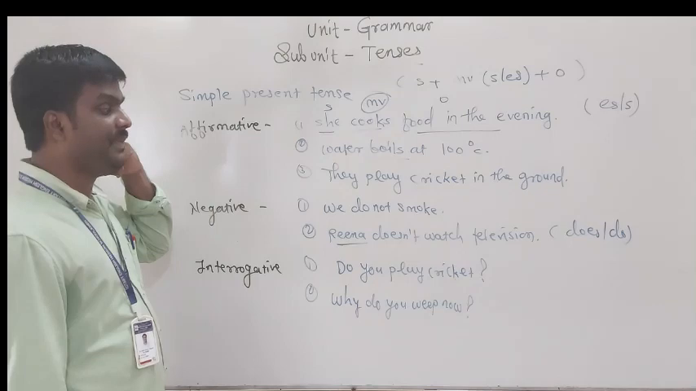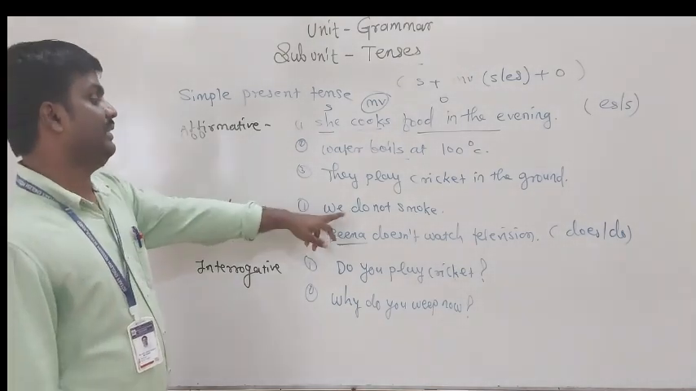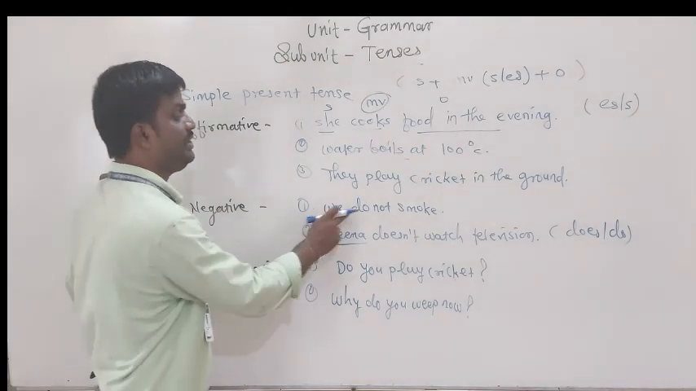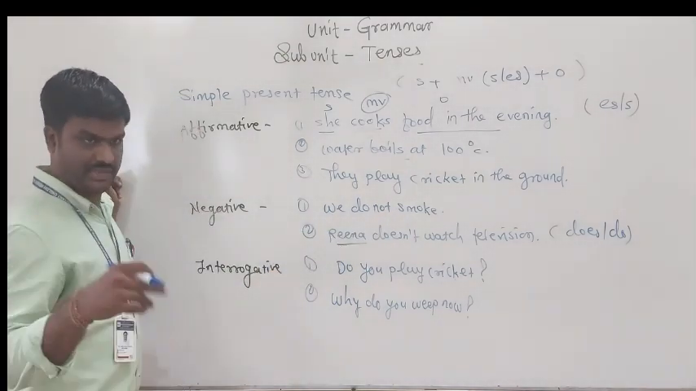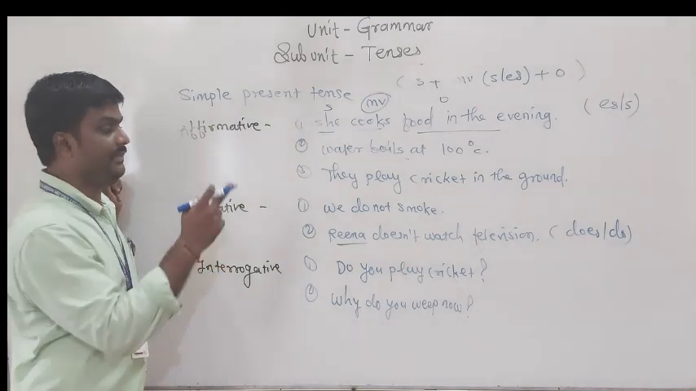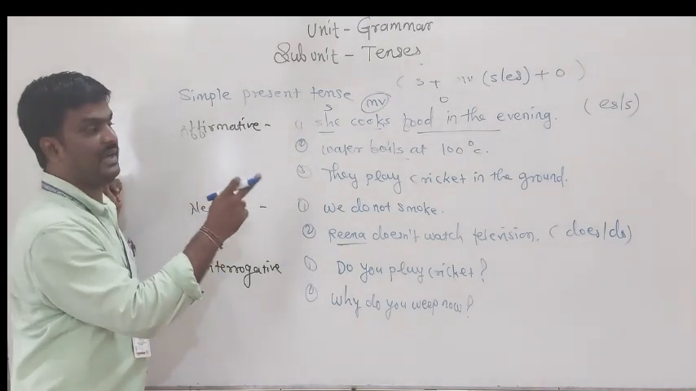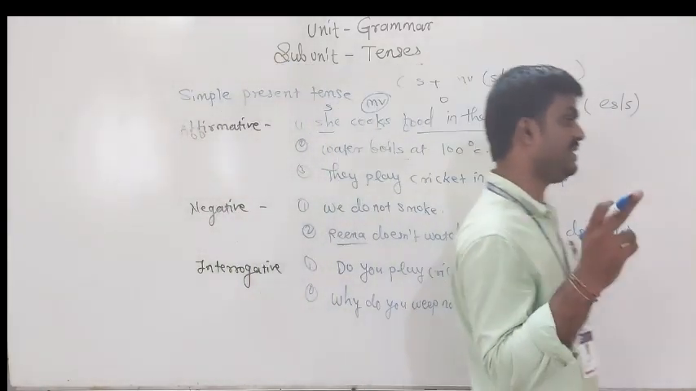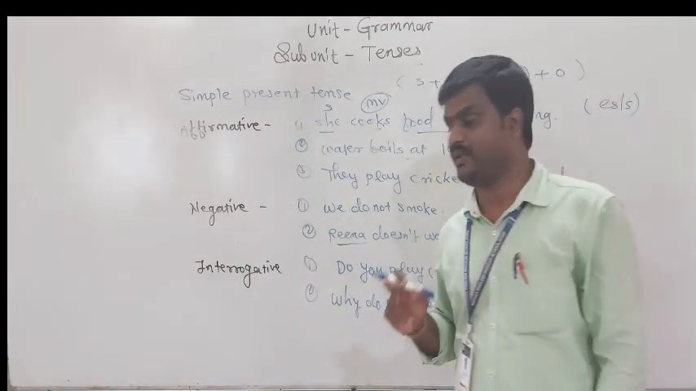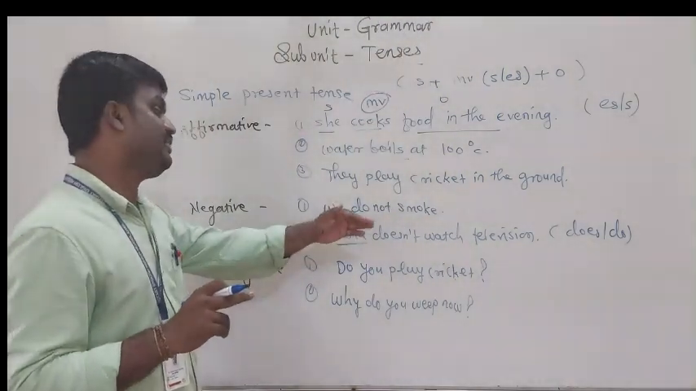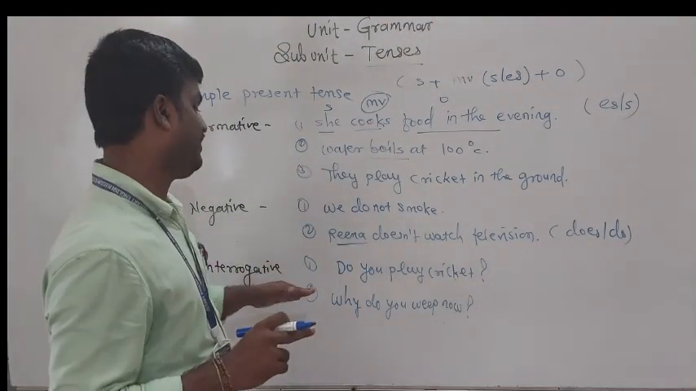Suppose there is no helping verb. Now we have to make it negative. We do not smoke. Whenever we are making a negative, in this statement we have to use do or does, with a singular subject. Reena doesn't watch television. We do not smoke.